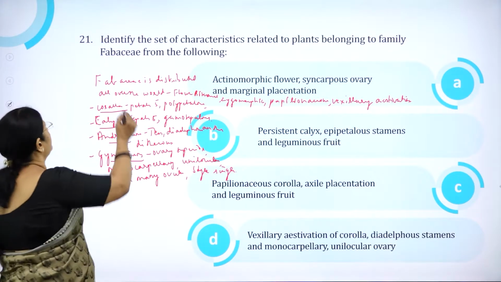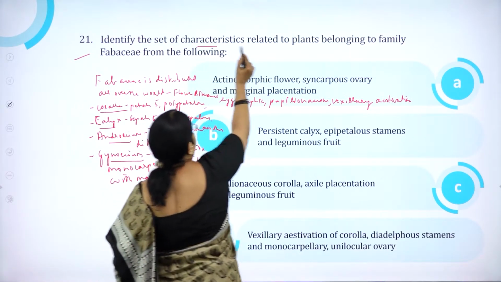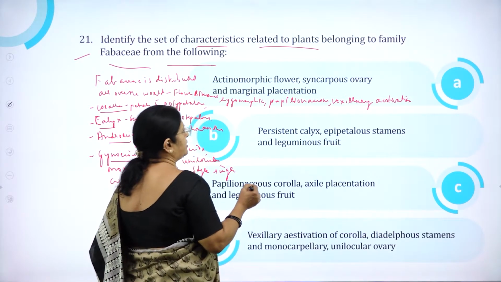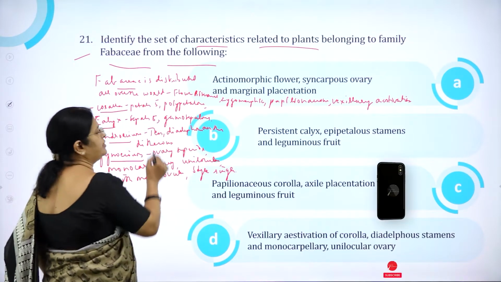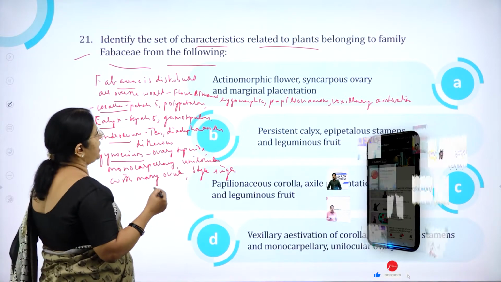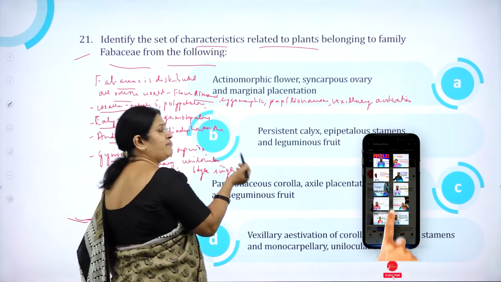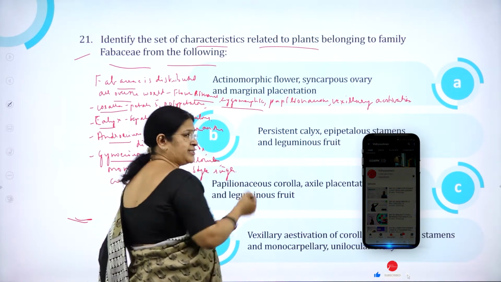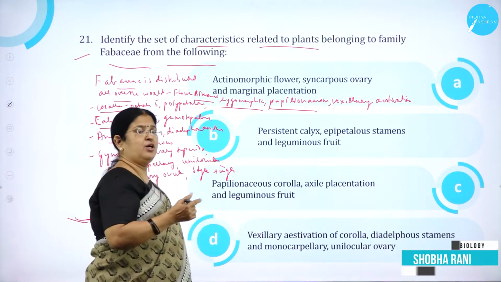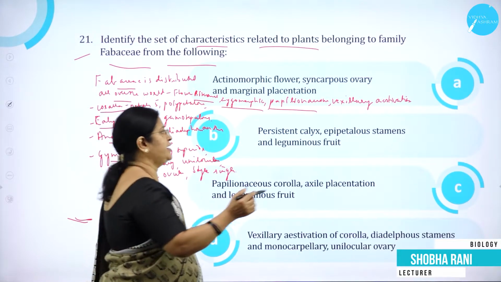Moving on to question number 21. Identify the set of characteristics related to plants belonging to the family Fabaceae from the following. As we know, Fabaceae is distributed all over the world and they are also called leguminous plants. Flowers are bisexual, having both androecium and gynoecium. They are zygomorphic and the corolla is papilionaceous with 5 petals, then vexillary estivation.